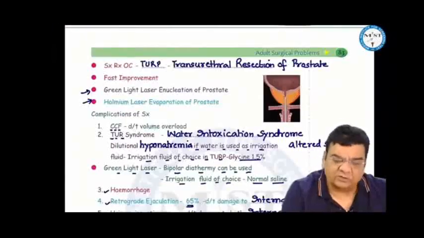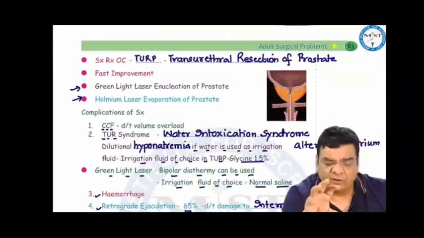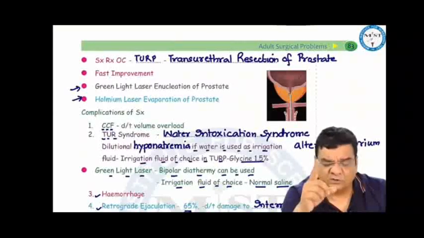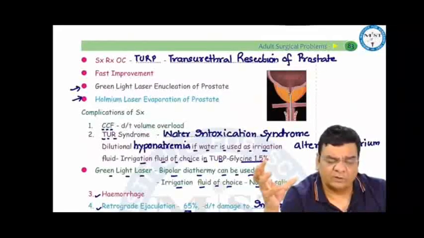When we are doing this prostatic surgery, some complications can occur like congestive cardiac failure. This is due to volume overload. During TURP, or maybe any endourological procedure, we are using fluid for irrigation. So when you are cutting the prostatic chips, the veins are getting opened up. So this fluid will get absorbed into the circulation, will increase the volume, circulatory load, and the heart can fail.